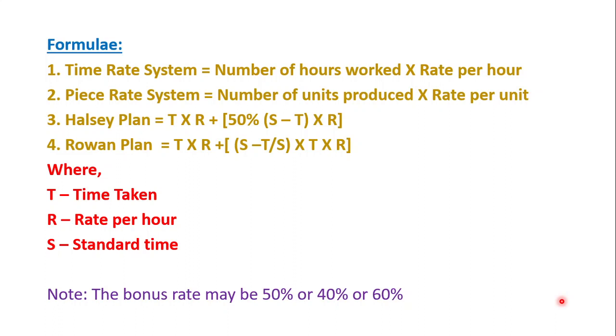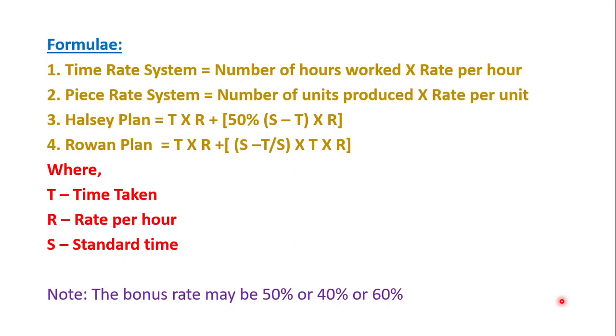Now, what is the formula for the time rate system? It is the number of hours worked into rate per hour. For the piece rate system, the formula is the number of units produced into rate per unit. The formula for the Halsey plan is T into R plus 50% of S minus T into R. And the last one is the Rowan plan.